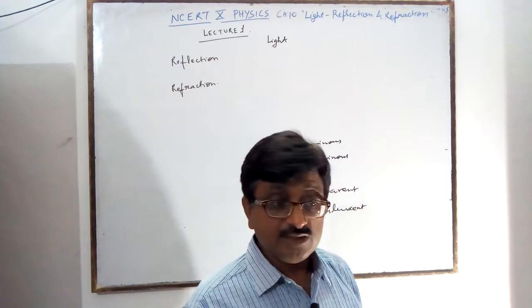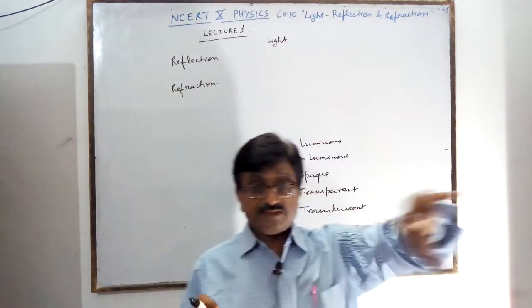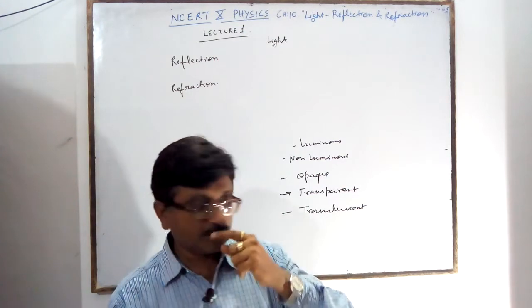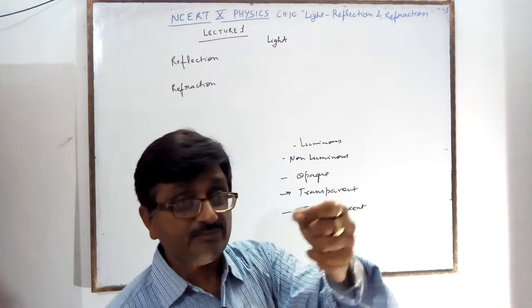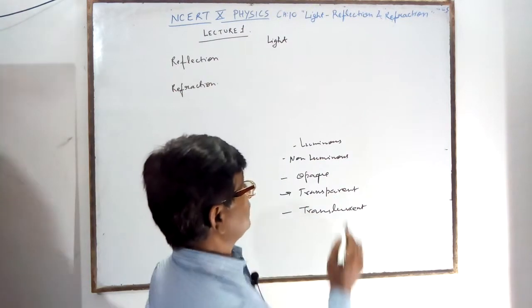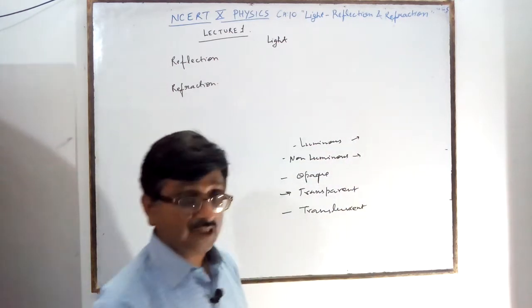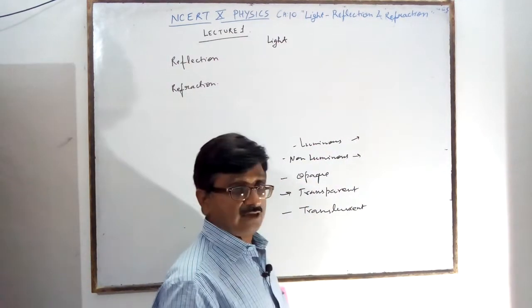In a dark room, when an agarbatti or candle is not burning, you can't see. But when a burning agarbatti or mosquito coil is there, you can see because it emits its own light. If the object can emit its own light, it is luminous. If the object can't emit its own light, then it is called non-luminous.